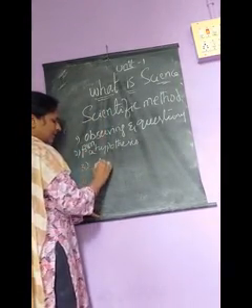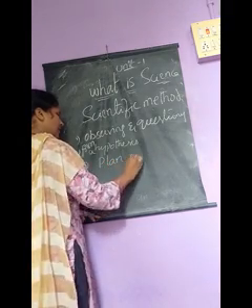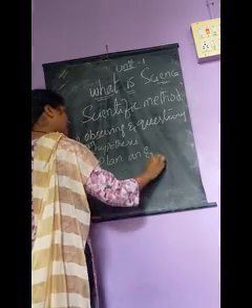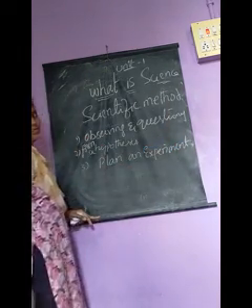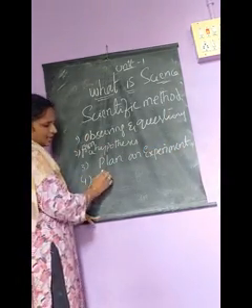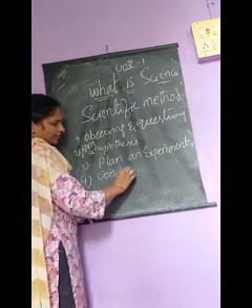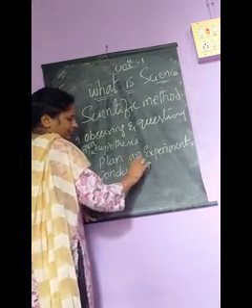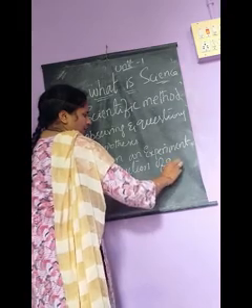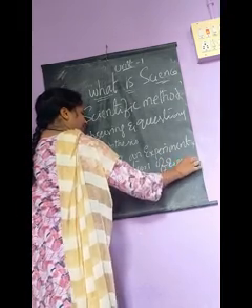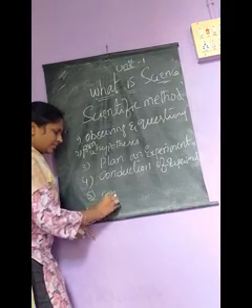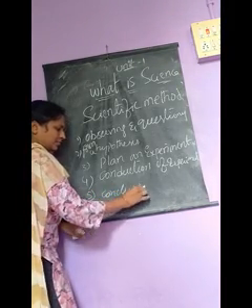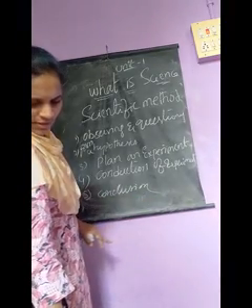Now, the third step in the scientific method is planning an experiment. Next, the fourth process is conducting the experiment. Then the last step is conclusion.